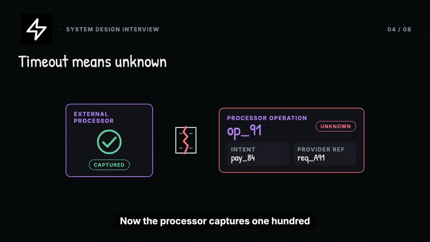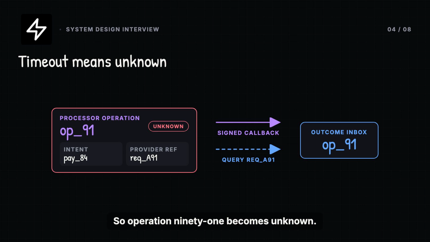Now the processor captures $120, but the response times out. The worst mistake is to mark the payment failed and immediately start a new charge. A timeout tells us nothing about whether the remote side committed, so operation 91 becomes unknown. The intent becomes unresolved, and the merchant receives a pending response with the existing payment ID. A reconciler queries the processor using the stable request reference.